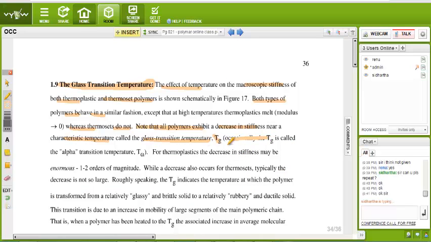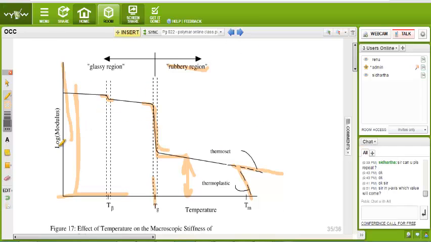Now occasionally the Tg is also called the alpha transition temperature. It is the log of modulus, stiffness, the strength.